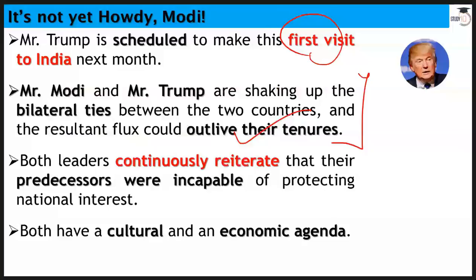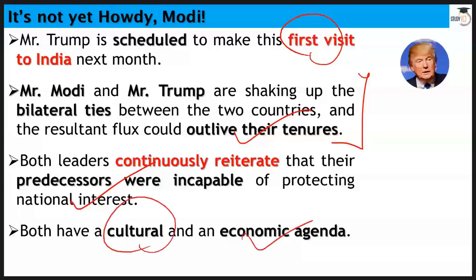Now, let's talk about both leaders. Both leaders continuously reiterate that their predecessors were incapable of protecting national interest. Mr. Modi talks about Congress, and Mr. Trump talks about the Democrats, or Mr. Obama and other leaders. Now, both have a cultural and an economic agenda.